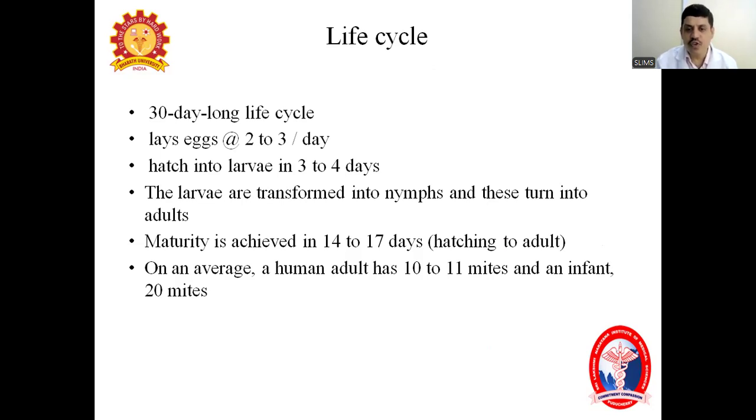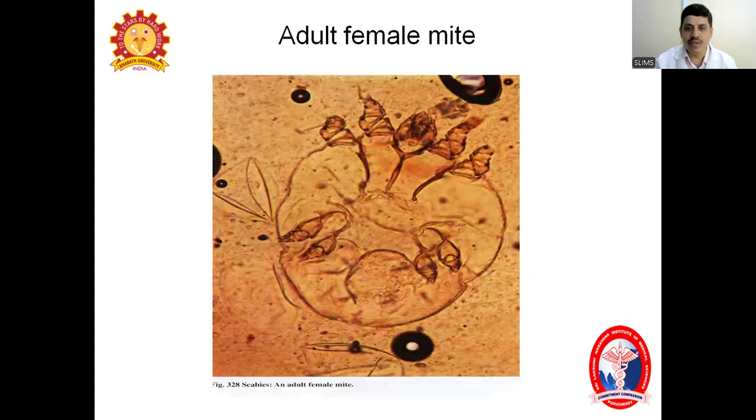On average, an immunocompetent adult has 10 to 11 mites, and an infant has 20 mites, a little more. As we have already mentioned, these are all female mites. The male dies after the copulation.